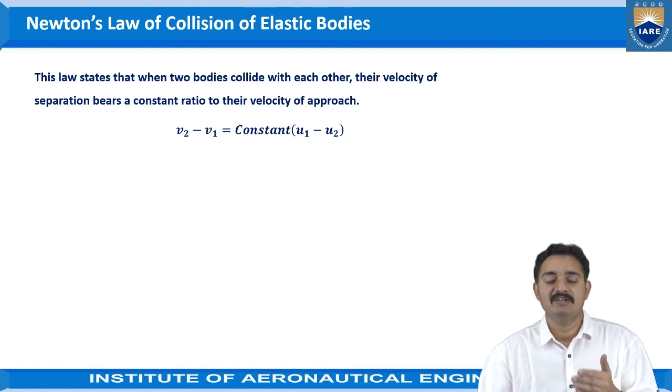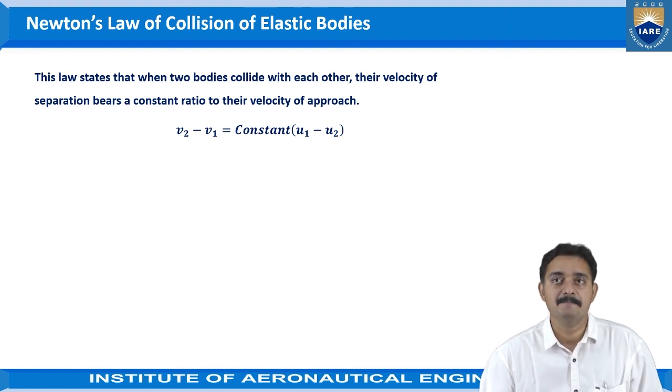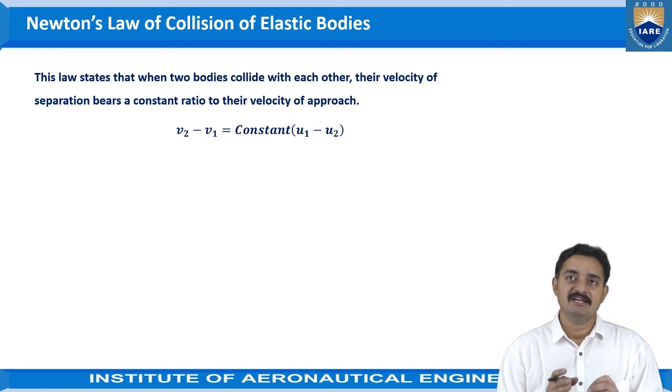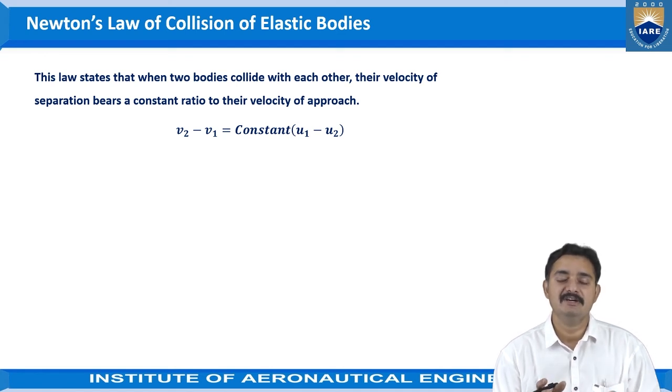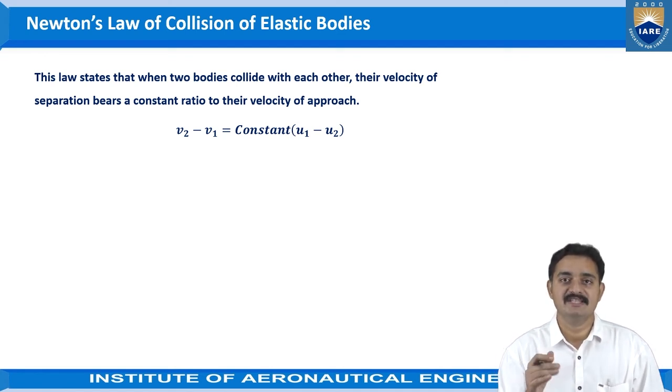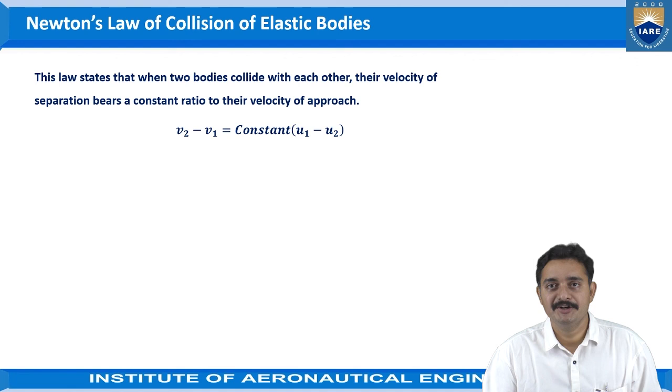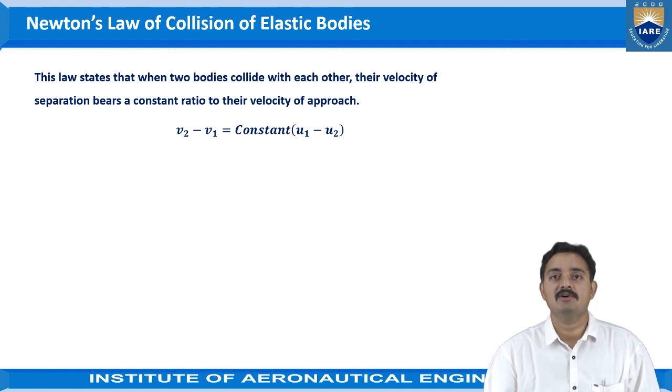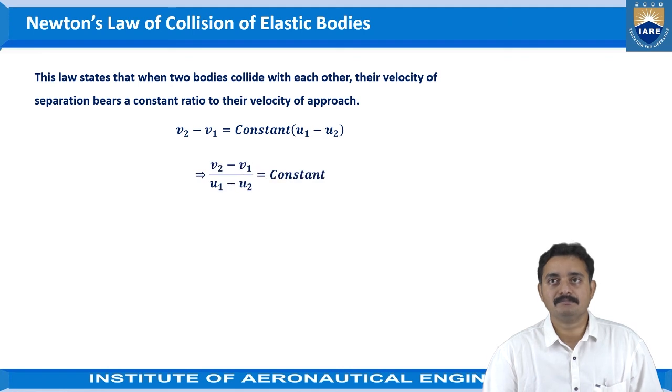We can represent the statement with this equation, which is V2 minus V1 is equal to a constant into U1 minus U2, where V2 and V1 are the final velocities of the second and first bodies, and U1 and U2 are the initial velocities of bodies 1 and 2.